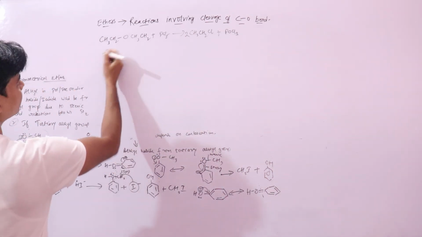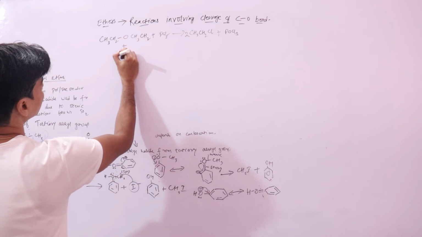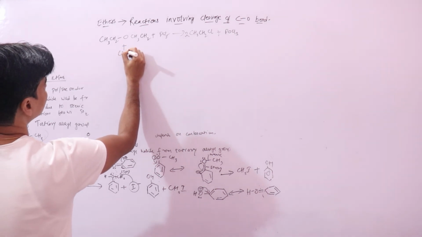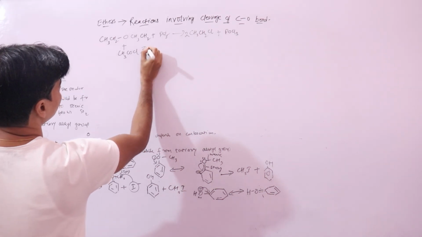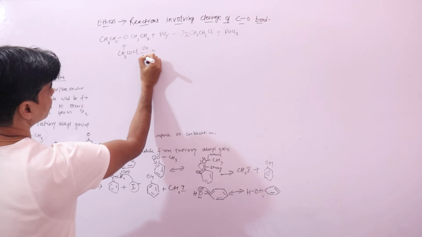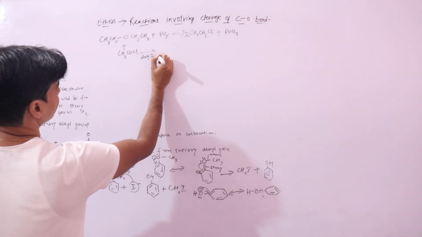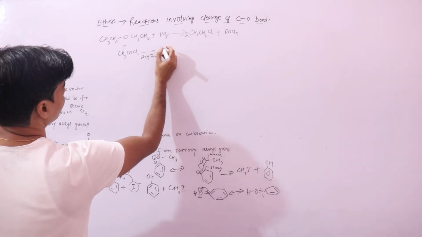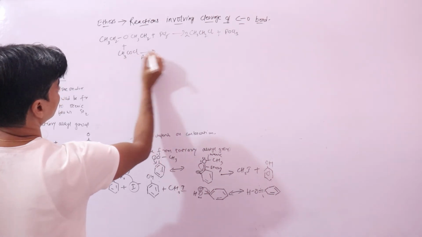Now if you have acetyl chloride, let's take acetyl chloride. The reaction will take place in presence of anhydrous zinc chloride. The reaction takes place with this ester, with CH3COCl, in presence of anhydrous zinc chloride, and the product would be ethyl chloride.